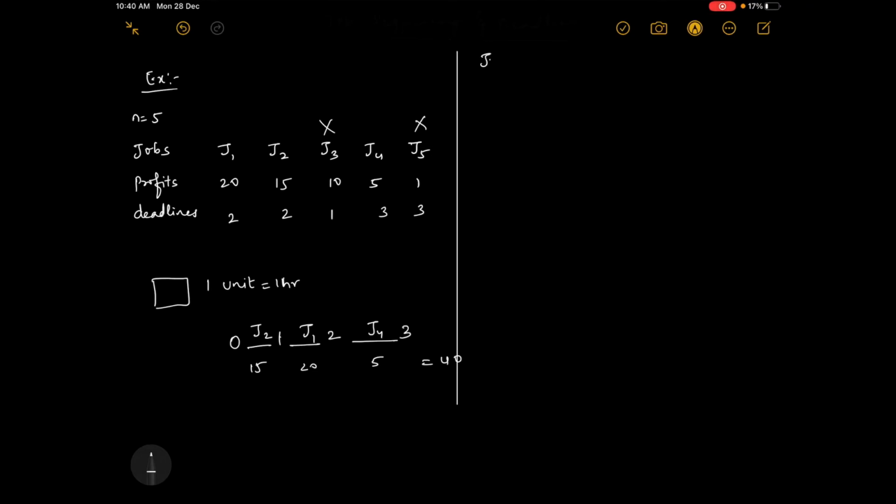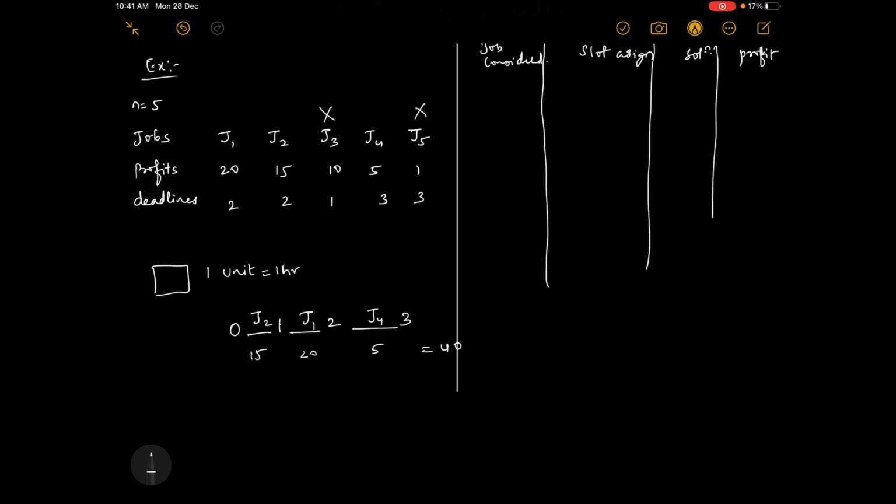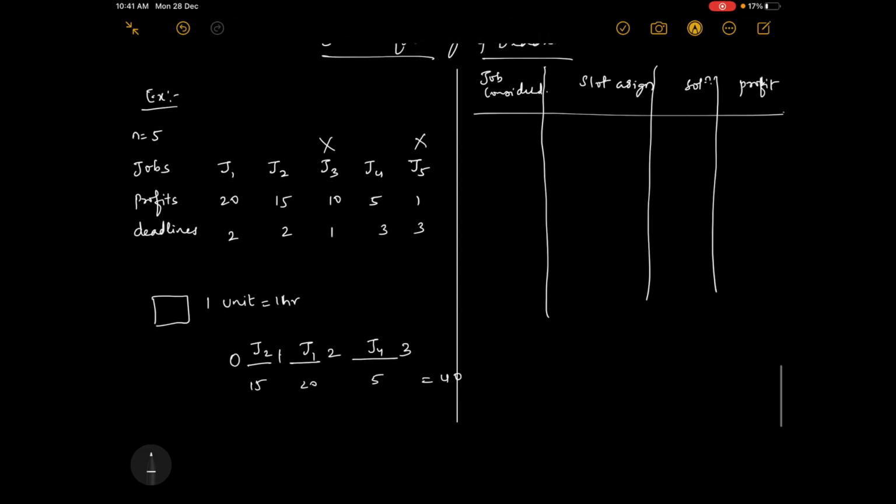The table has: job considered, slot assigned, solution, and what is the profit. Fine. So initially,